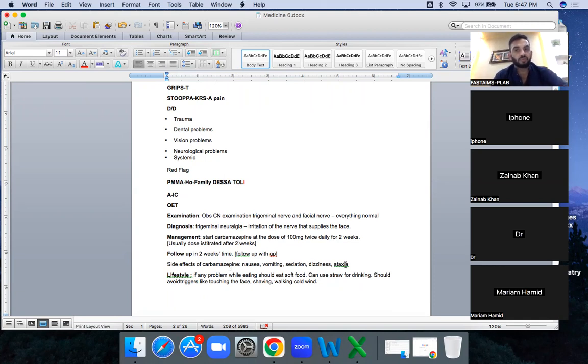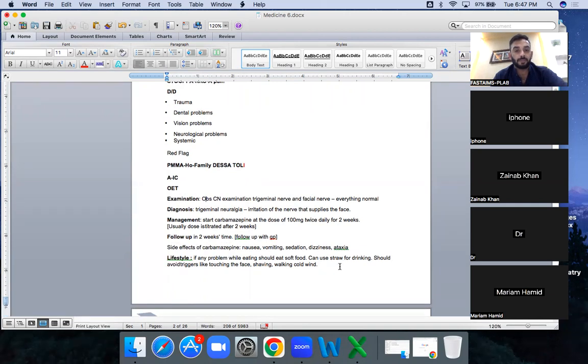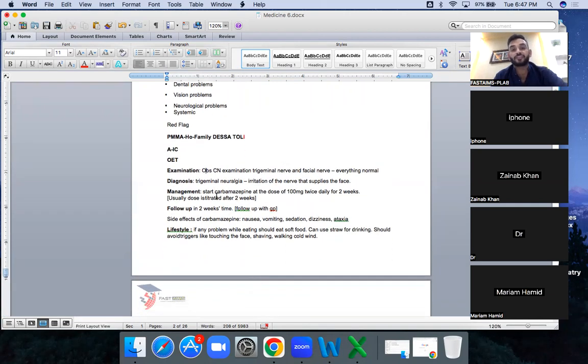And you can tell about the side effects of the carbamazepine. And after telling that, nothing is more important than telling the management, because in history taking, you will have nothing where you can lose a lot of marks, you cannot do a blunder in taking history. But in the management part, if this scenario fails, it is due to management, not because of history taking. That should be clear in your mind.